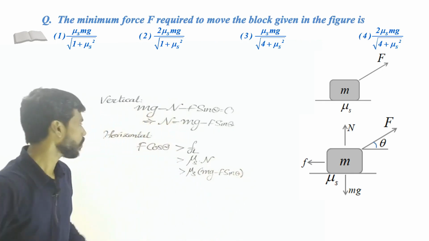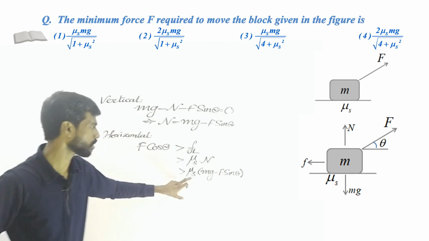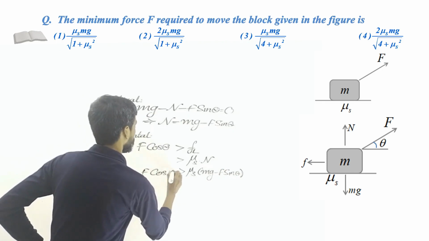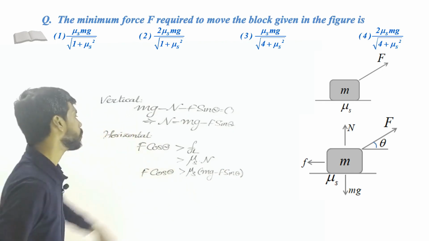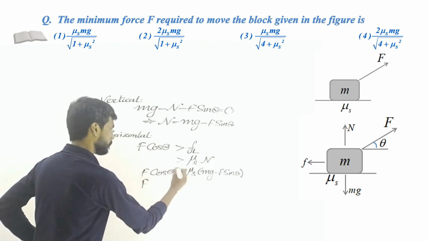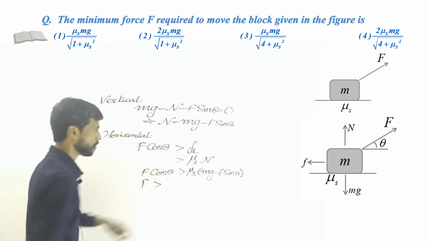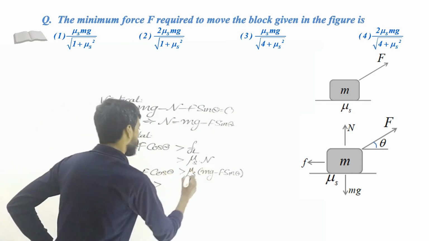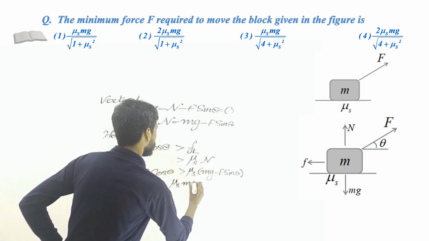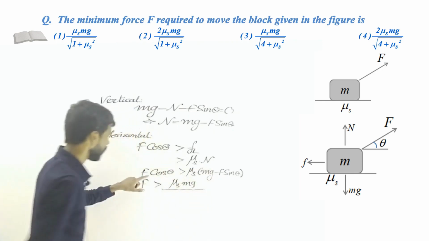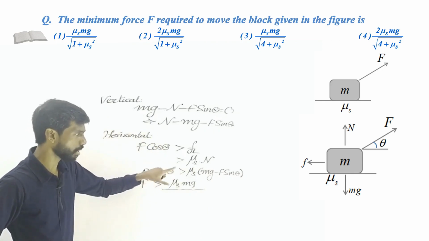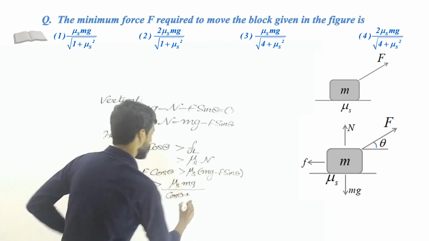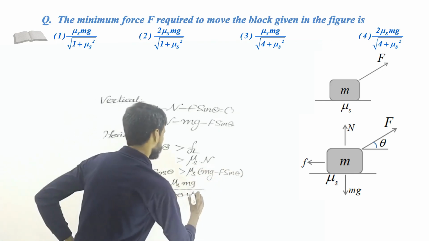Now let us simplify this. Mu s is what we need to find. So F cos theta is greater than mu s (mg minus F sin theta). Bring the F mu s sin theta to this side, and then take F common and divide. So F is greater than mu s mg divided by (cos theta plus mu s sin theta).